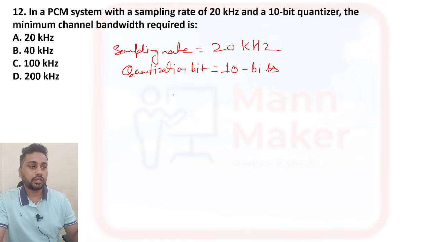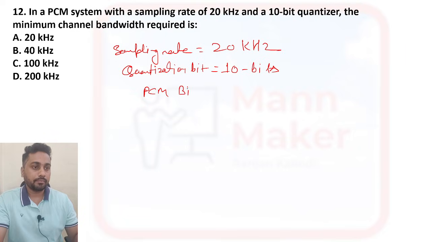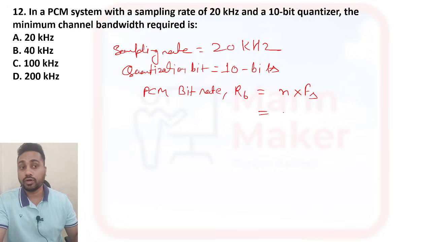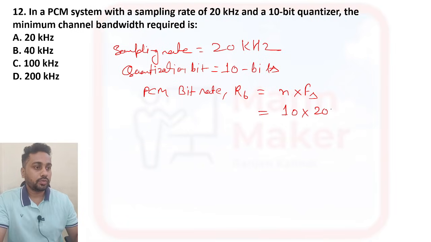For minimum channel bandwidth we first need to find the rate. In PCM, the bit rate, which we denote with Rb, is equal to N into Fs. N is the quantization bit, and Fs is the sampling rate. N is given as 10, and the sampling rate is 20 kilohertz. So 10 into 20 will be 200 kilohertz.